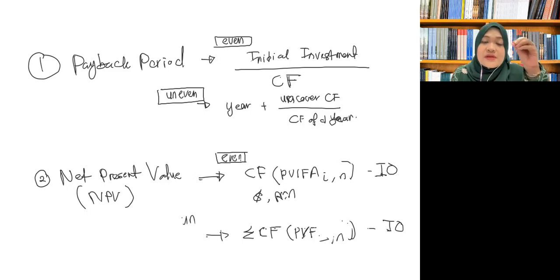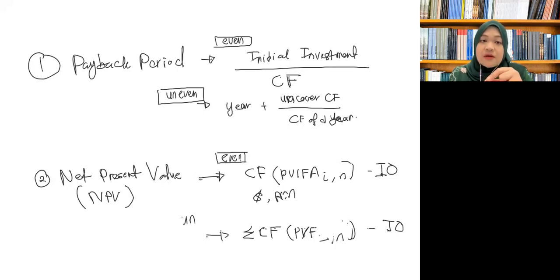Therefore, for net present value, if the answer is less than zero, it means that it is a negative amount. If the answer is negative, it means that the profit is negative. Profit negative means that it is a loss. So when net present value is negative, it shows that it is not worthy to invest in this kind of project.